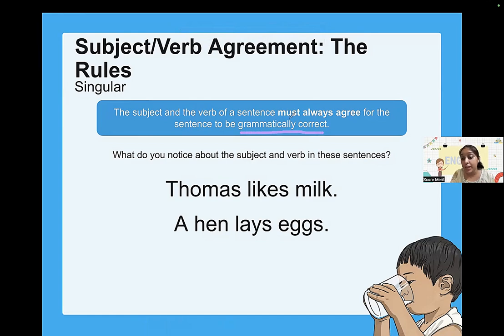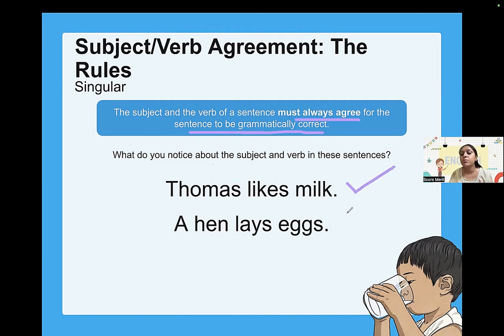If we are speaking grammatically correct, you will always see that the subject agrees with the verb. What do I mean by this? Because I kept on repeating that subject should agree with verb, but what does it mean? I'll explain, don't worry. The subject and verb must agree for the sentence to be grammatically correct, so let's notice what you see about the subject and verb in these sentences. Have a look at these examples now.